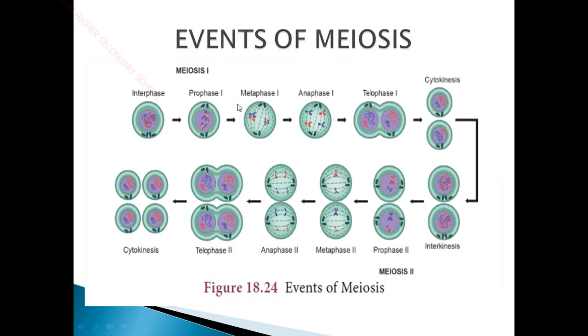So in meiosis 1, first in interphase there is the duplication of the DNA strands, doubling of the chromosomes. After that in prophase 1 the crossing over or genetic recombination of the chromosomes happens, and in metaphase they align at the single metaphase plane.